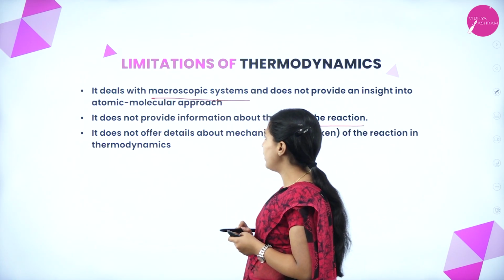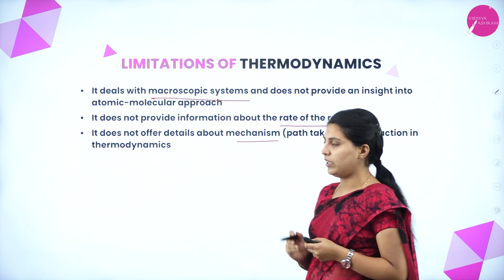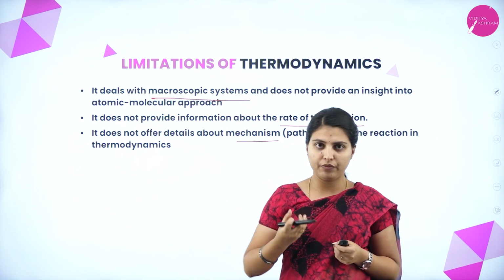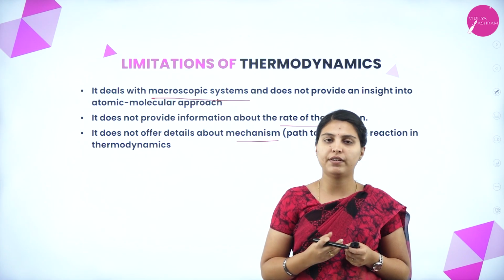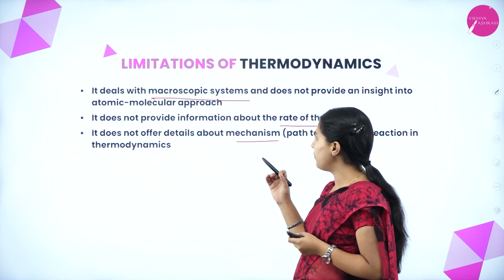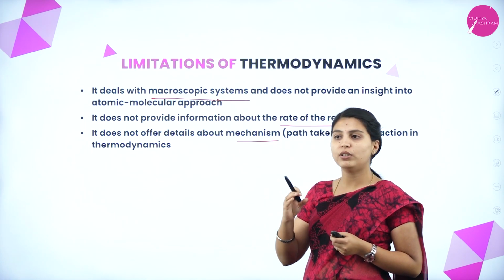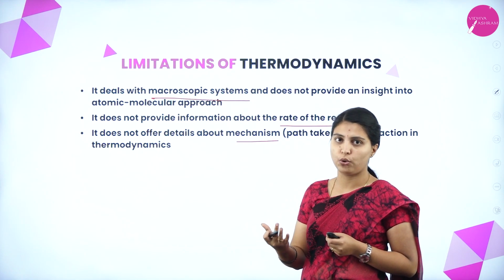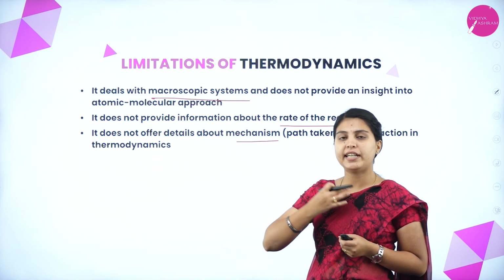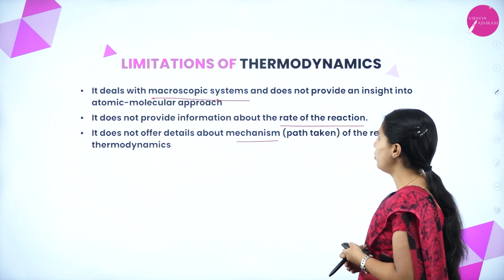Thermodynamics does not offer details about the mechanism of the reaction. Mechanism-wise, we would understand the step-by-step reaction, but thermodynamics will not give any details of the path of a reaction. How the reaction has proceeded, we don't know. Only the initial and the final product can be seen. These are the limitations of thermodynamics.